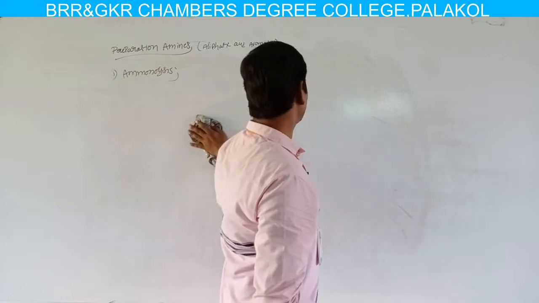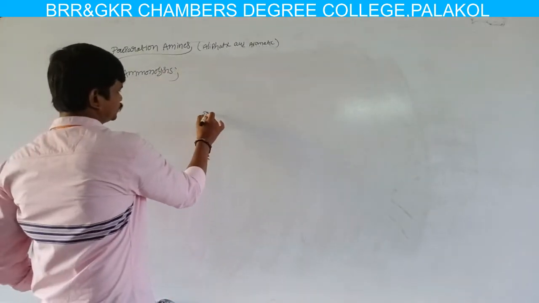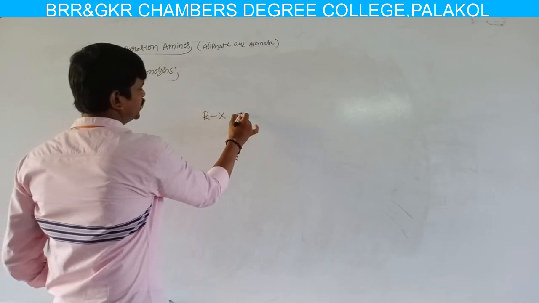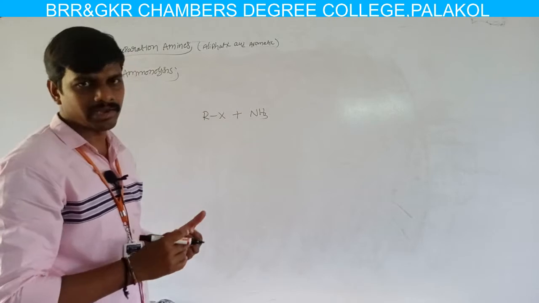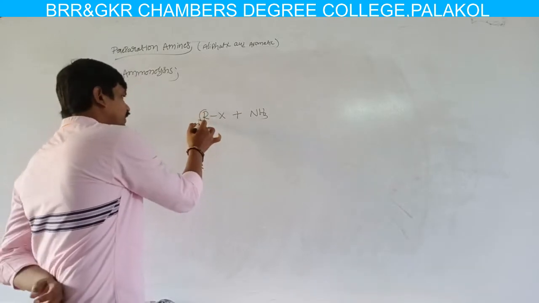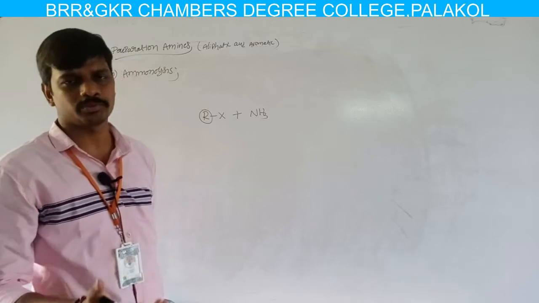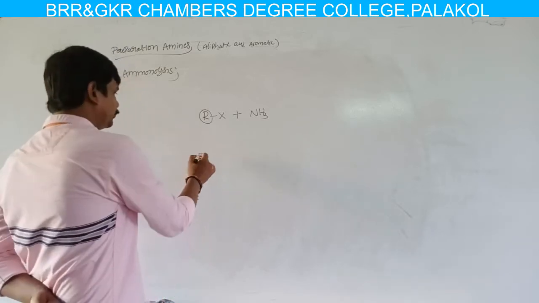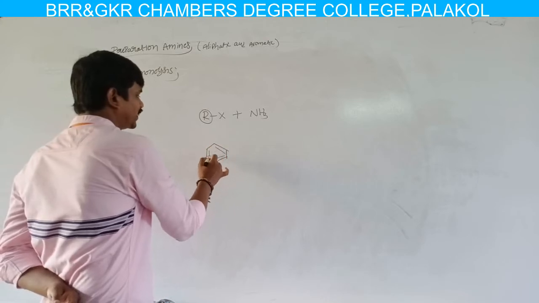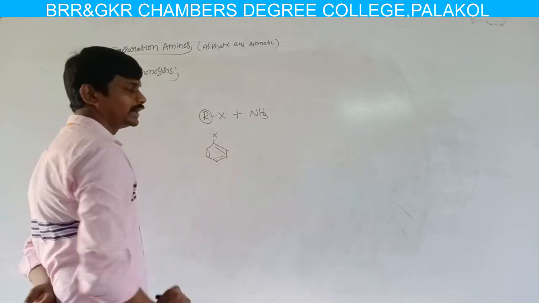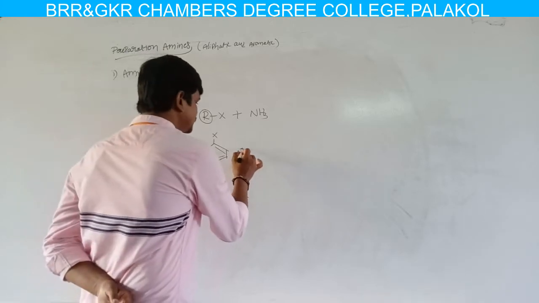Here the chemical reactants are alkyl halides with ammonia. If you have to prepare an aliphatic amine, then in place of R it may be methyl, ethyl, propyl, butyl, isobutyl, like that. If you have to prepare an aromatic amine, in place of R I definitely take an aromatic system, that is benzene.